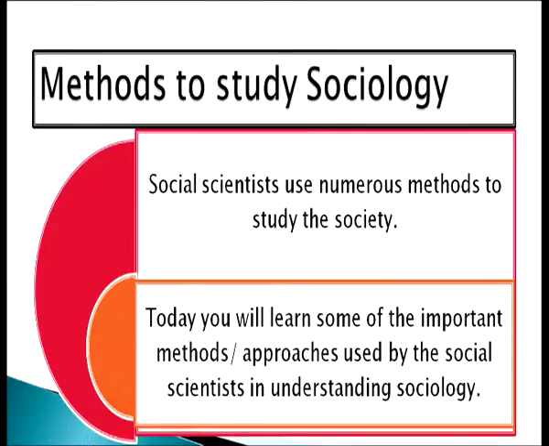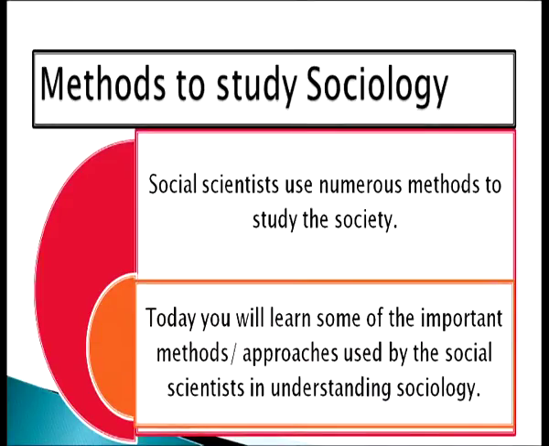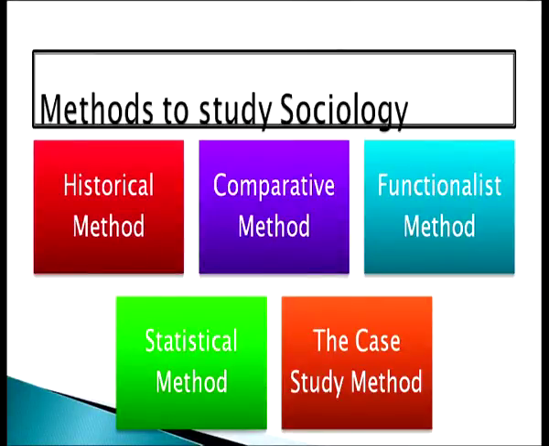There are various methods to study sociology. Social scientists use numerous methods like historical, comparative, statistical, case study methods, and dear learners, today you will learn some of the important methods and approaches used by the social scientists in understanding sociology. Methods to study sociology which we are going to discuss today are the historical method, comparative method, functionalist method, statistical method and the case study method. Today we will go one by one and go through these methods separately.